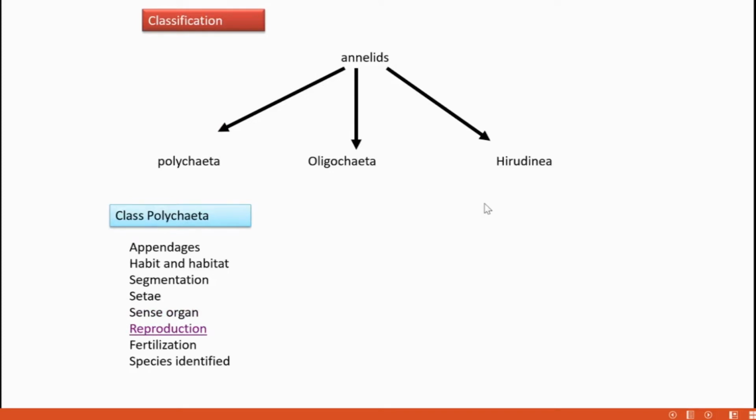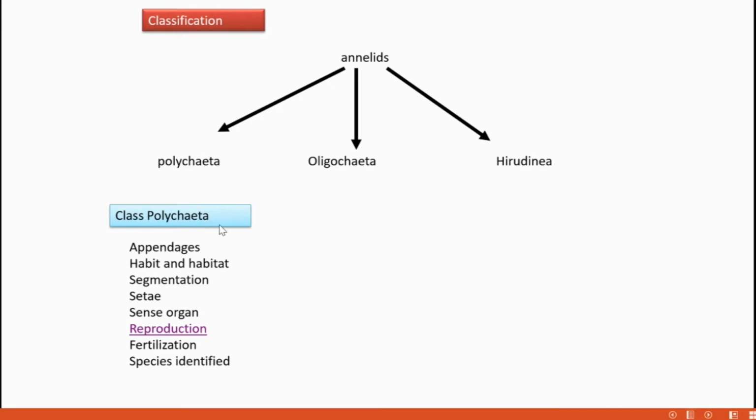And in this classification, Oligochaeta and Hirudinea possess a special structure called the clitellum. The clitellum is just like a girdle. Because these groups, Oligochaeta and Hirudinea, possess that clitellum, they are together called Clitellata. Okay, then we are going to the first class, that is class Polychaeta.